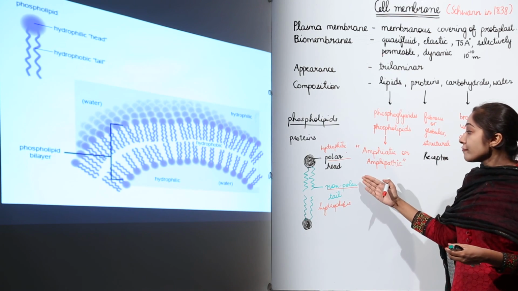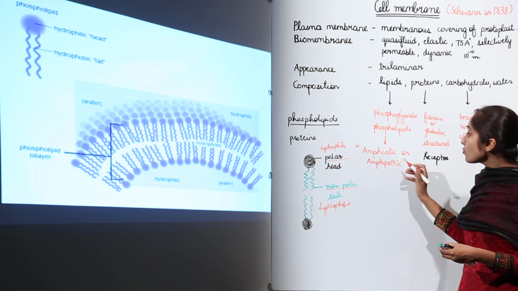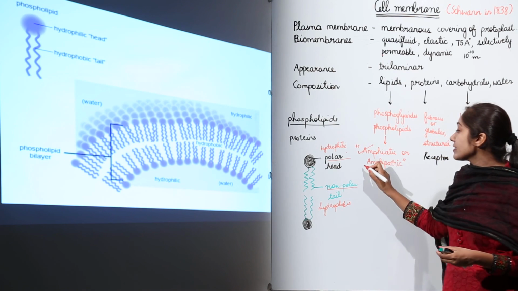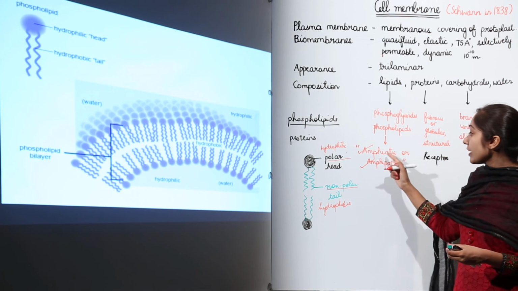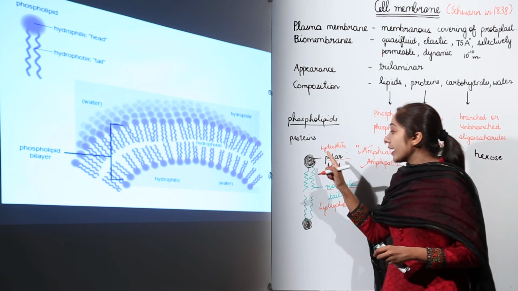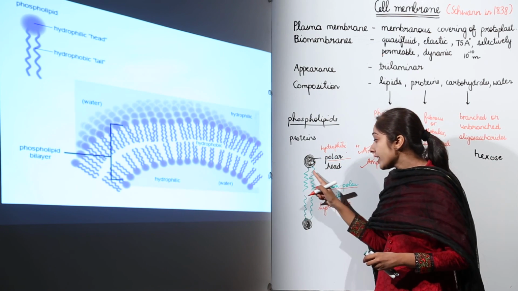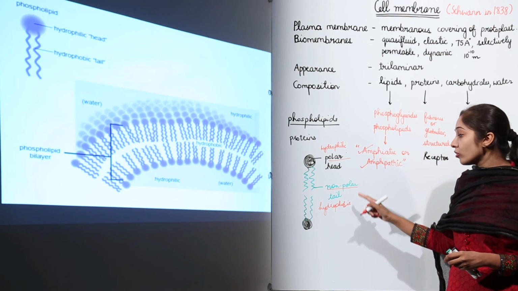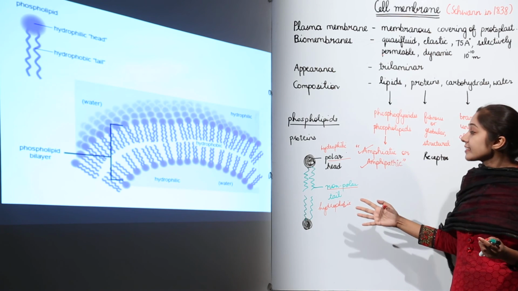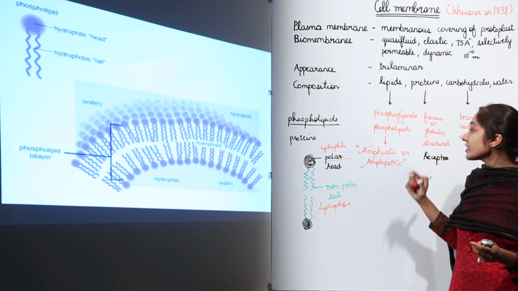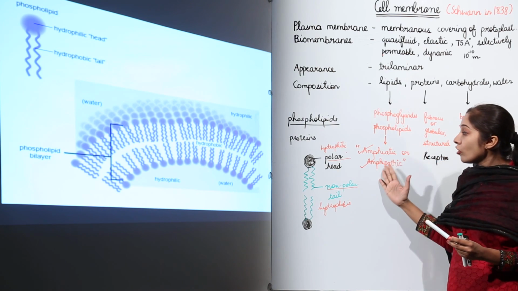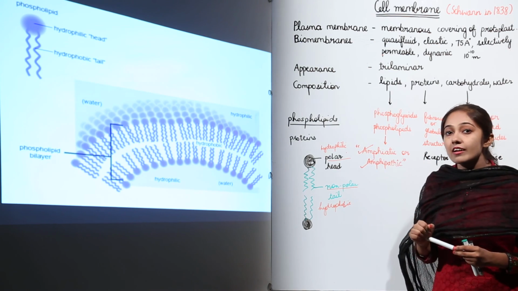So they behave differently. That is why the phospholipids are amphipathic in nature. Their amphipathic nature is because of the presence of this polar head and these fatty acid chains, which are non-polar, that is, hydrophobic. So this feature makes these phospholipids amphipathic molecules, right? I hope that till now the basics are clear to you.